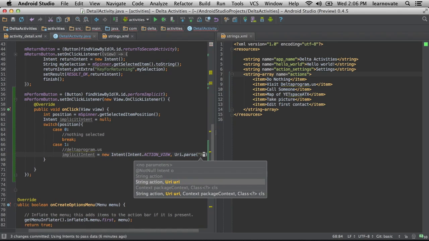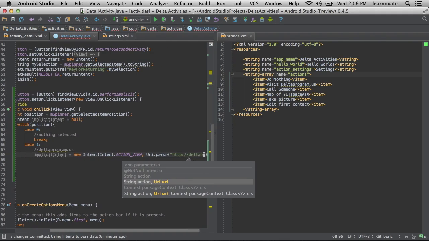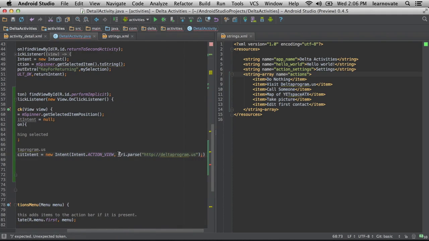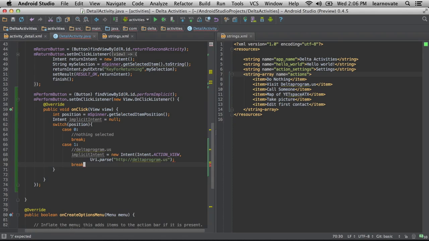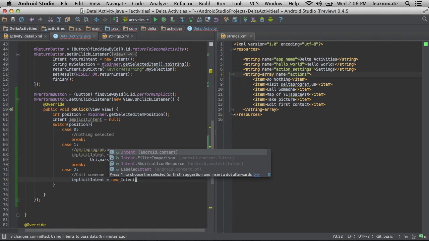So not a URL, a URI. This is a resource location that supposedly whatever gets this will know how to use. We're saying, hey, somebody view this location, and we know from reading it that it's a web address, but the computer doesn't know that. Your device doesn't know that. And that's all we had to do to set that up. We're going to go through some other examples of that too.